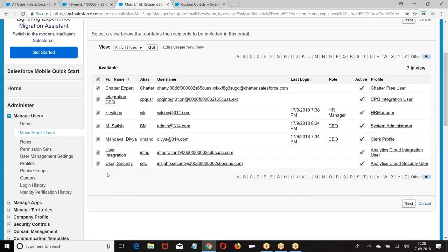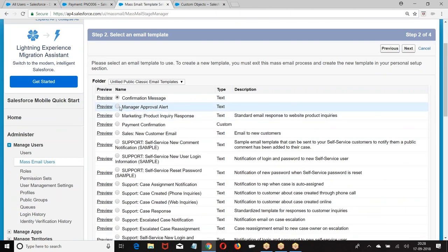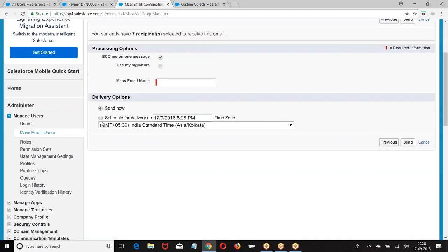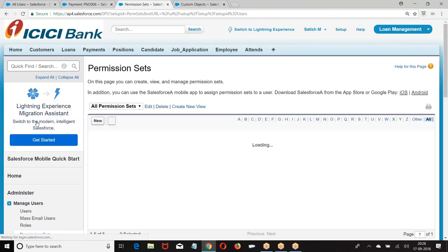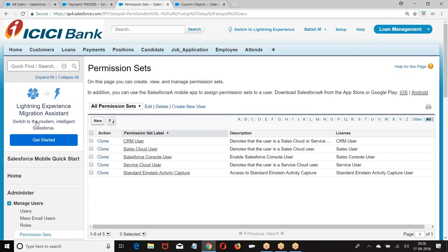Mass email: select the users to whom you want to send. Next, choose the email you want to send. Tell when you want to send, right now or at a particular time. This is sending a mail to internal employees. Roles we know how to create. So what is the next one we have? Permission set. What is this permission set? Boss, if you want to give any extra permission to a particular user, now listen carefully.